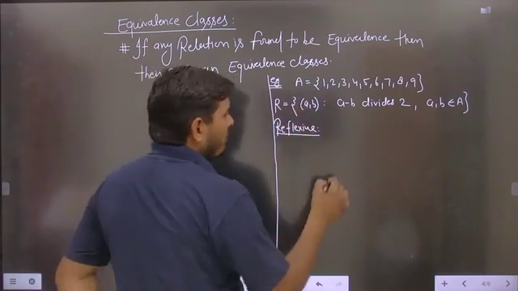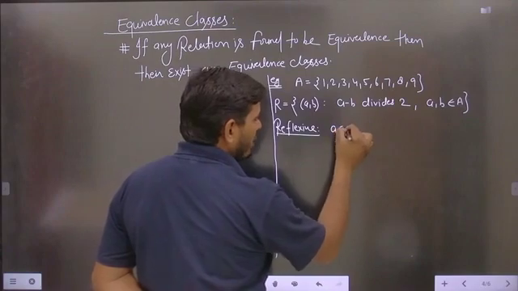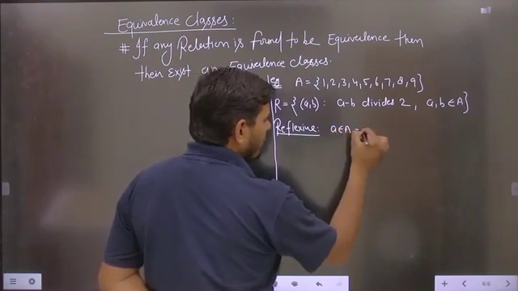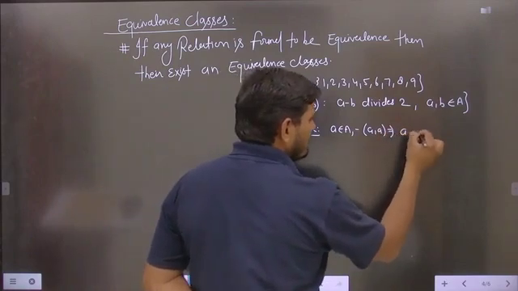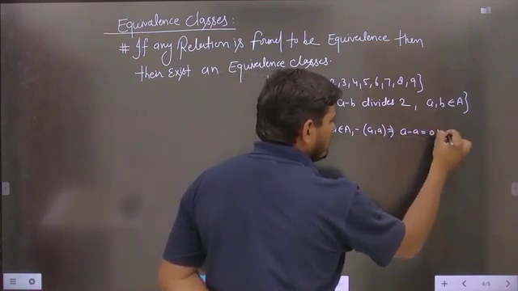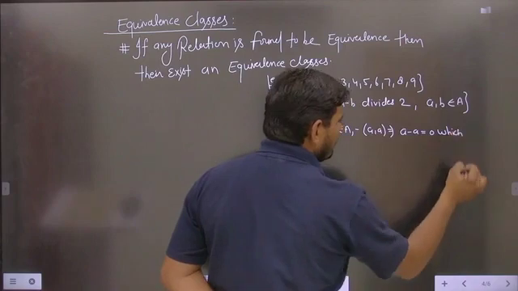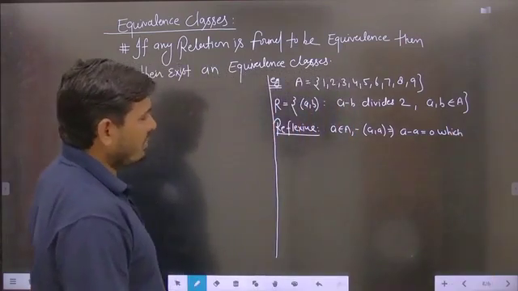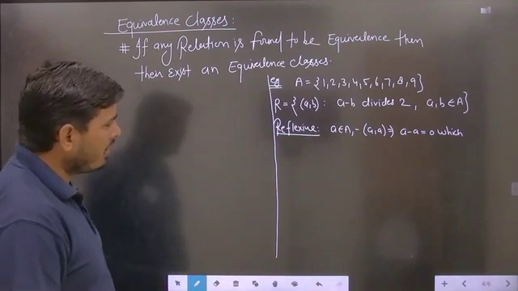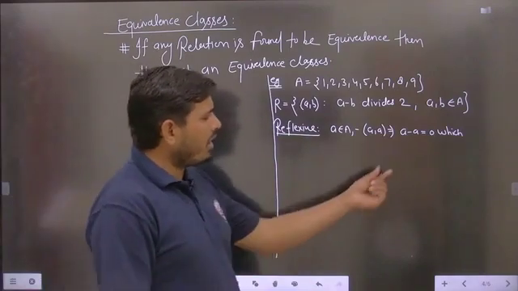For this part, we will take any element a belongs to A, and then we will check for (a, a). (a, a) implies that a minus a equals 0, which is divisible by 2 always, or you can say that 2 divides a minus b. Is that clear? Here we just have to calculate a minus a.